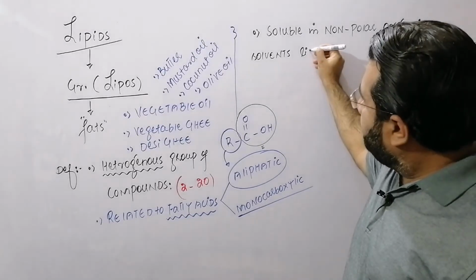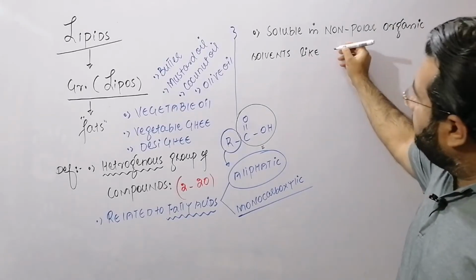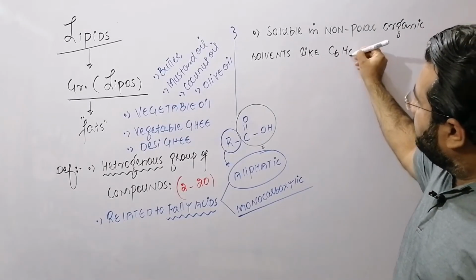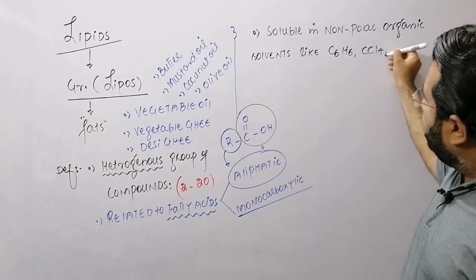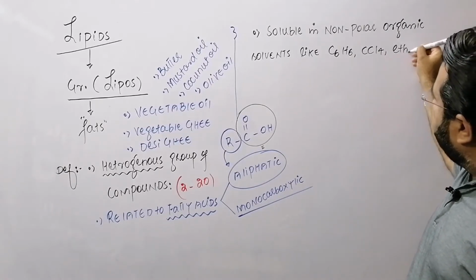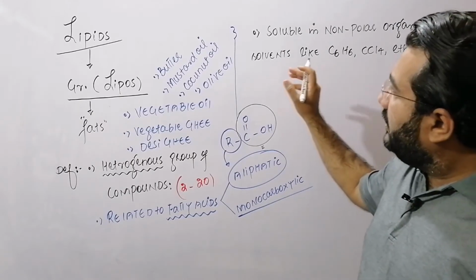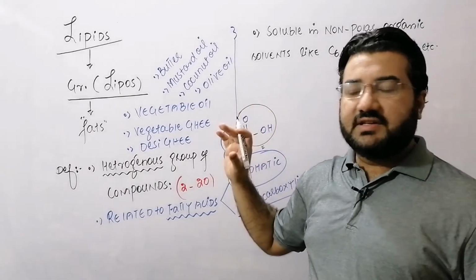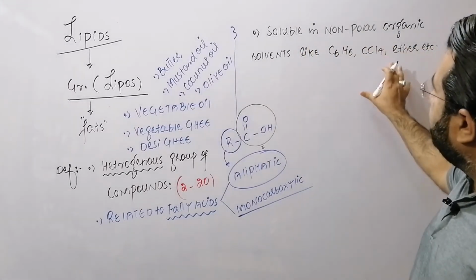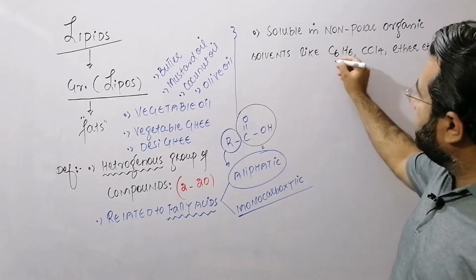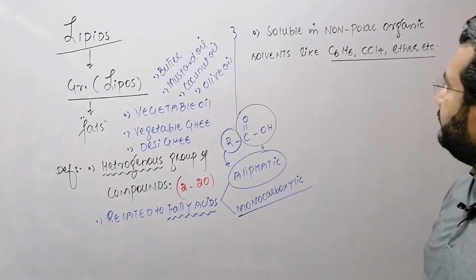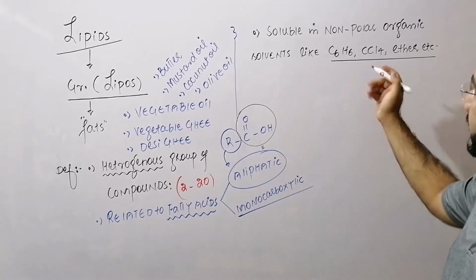Like benzene, carbon tetrachloride, ether, etc. So all lipids have a common feature, that is all lipids are soluble in non-polar organic solvents, and some examples of the non-polar organic solvents are written here.